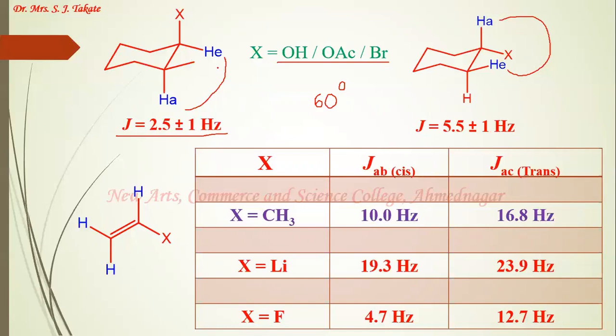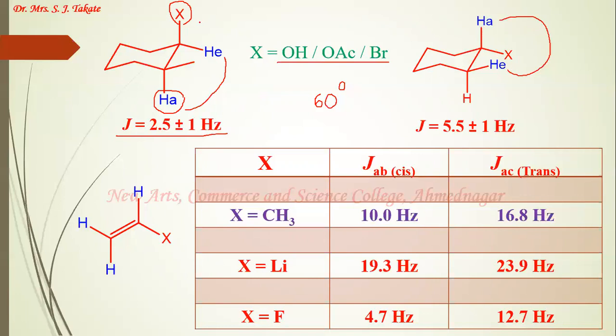But why does this happen? This happens because in the first example, see this axial proton HA and this X group are anti-periplanar to each other. While in the second example, X is not anti-periplanar to either of these two protons. So in the second example, the coupling constant value is decreased just by the electronegative element.